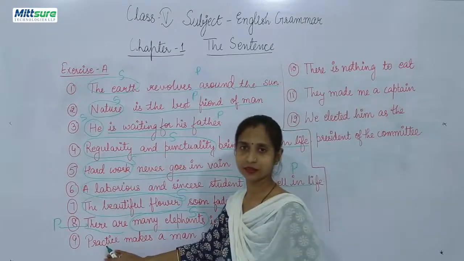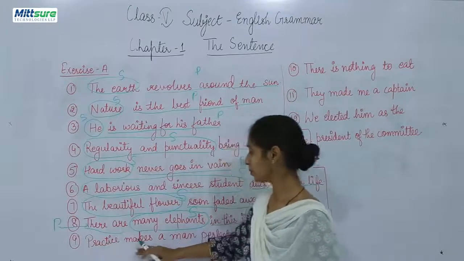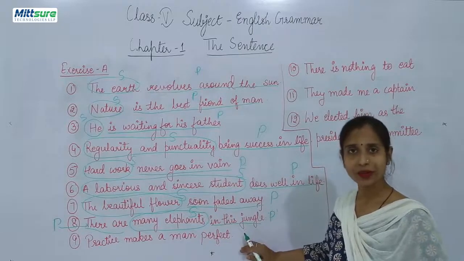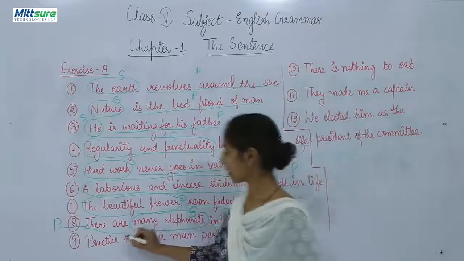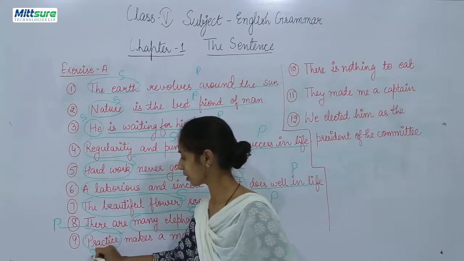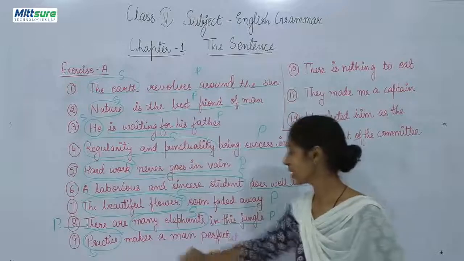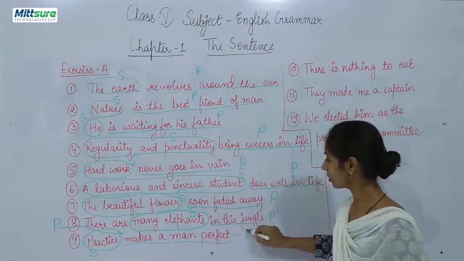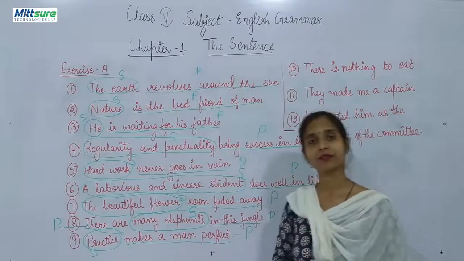Ninth statement, practice makes a man perfect. Who makes a man perfect? Practice. So practice will be the subject. Makes a man perfect will be the predicate.